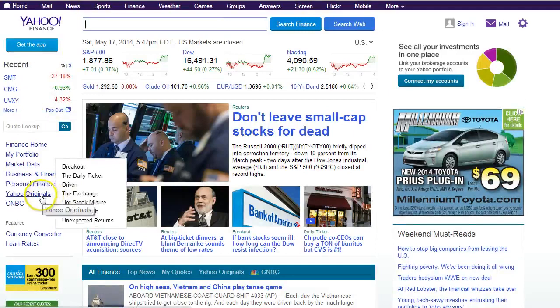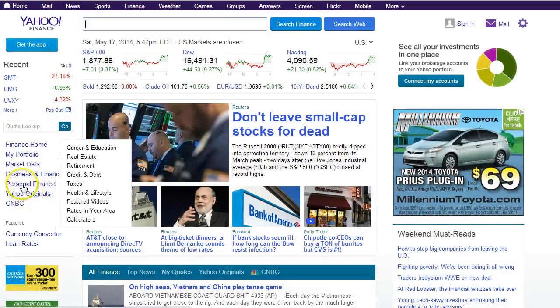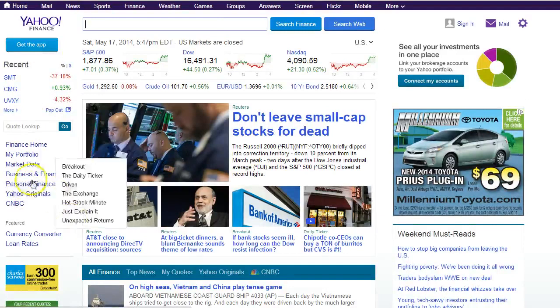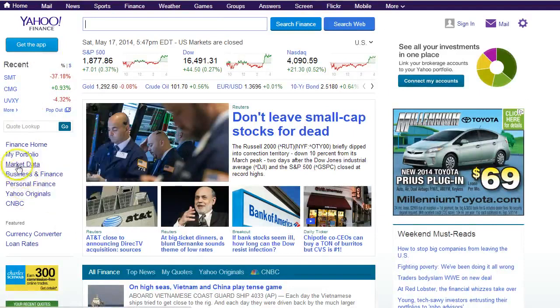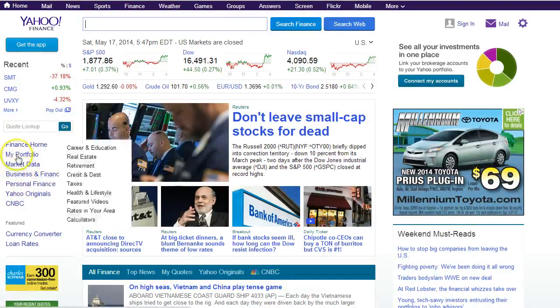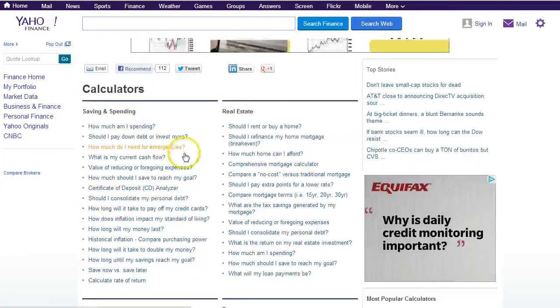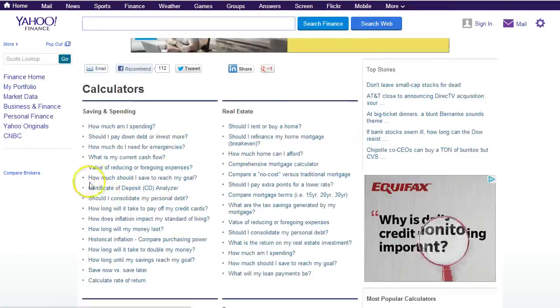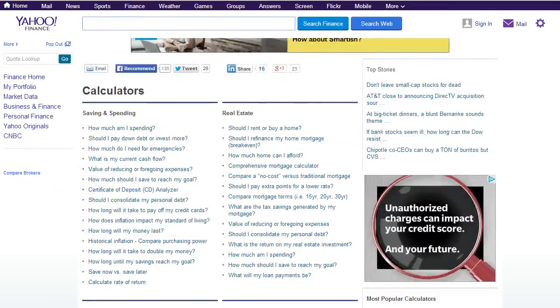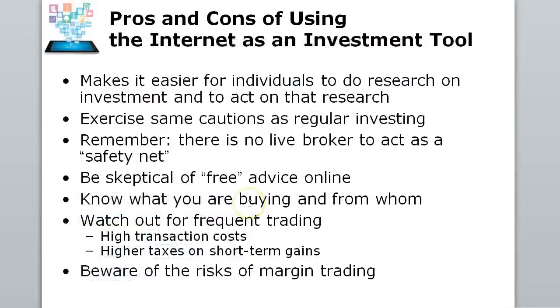the different Yahoo originals that are sort of like educational about stocks and that nature, personal finance, taxes, calculators, market data, economic company news. You can create a portfolio within Yahoo Finance. We can go to calculators and give you quick calculators to calculate your spending, your savings, your retirement, your mortgage. So Yahoo Finance is a good example of a website that'll have a lot of investing tools on the internet.